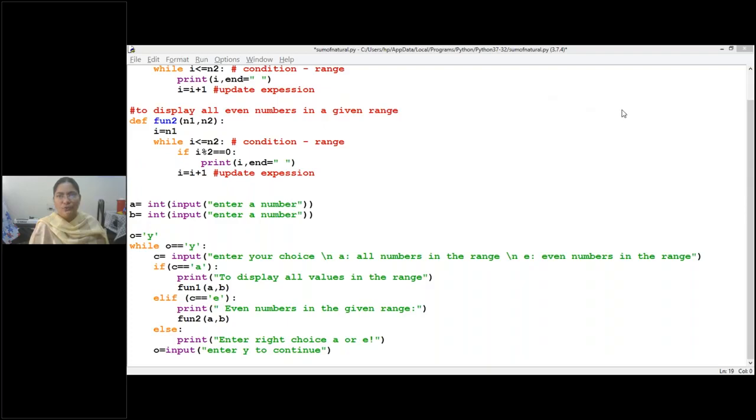For that reason, what should we do? We should bring the coding which is to be repeated inside the while loop. So now let's execute and see once again.